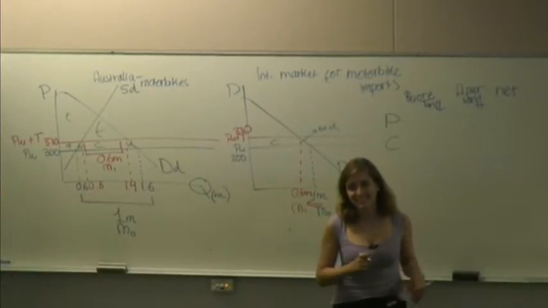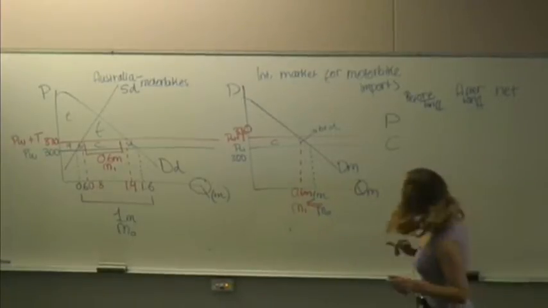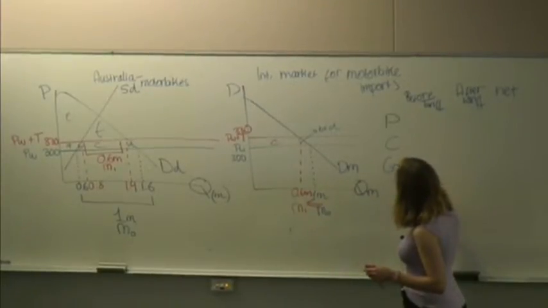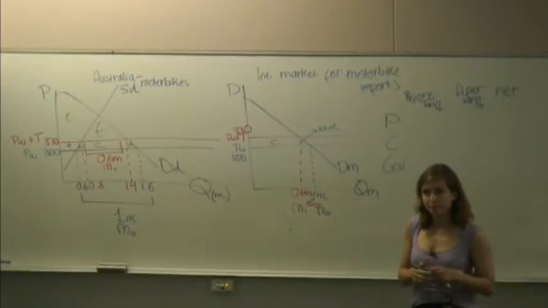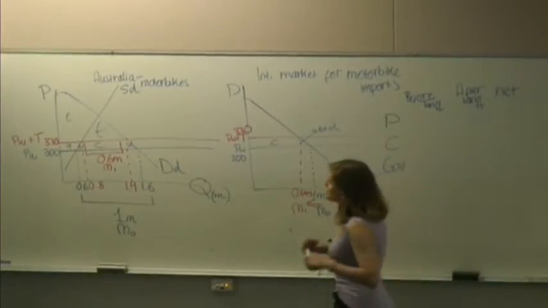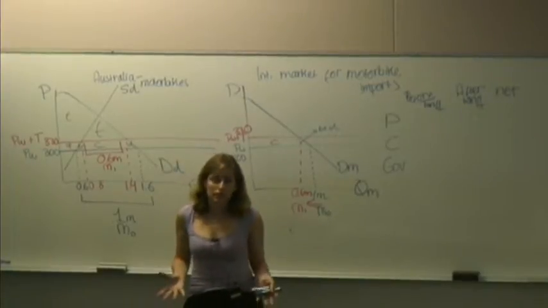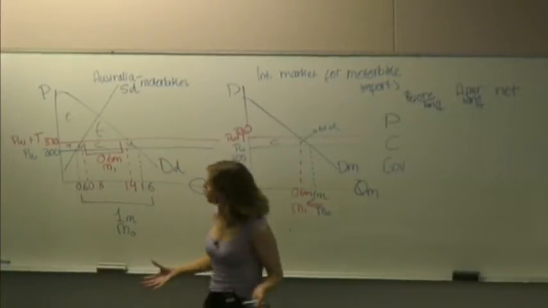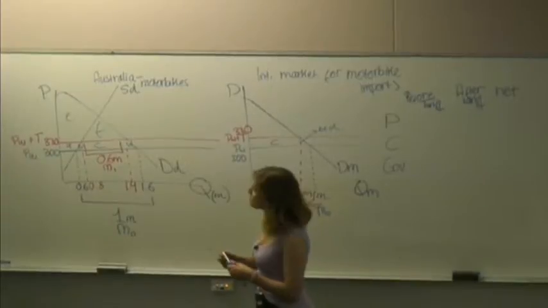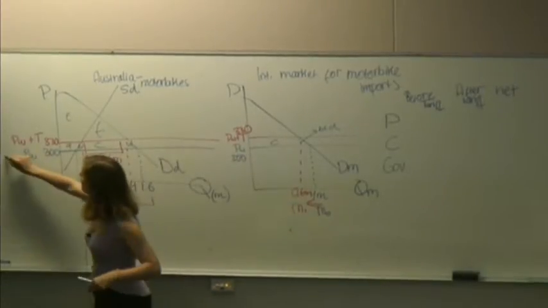Who do you think collects the tax? It's the government, of course. So the government is the third player in this equation. So how is welfare distributed? Well, before we do the analysis, let's think about it logically. It's really a logical question. What's happening to the price domestically of motorbikes? The price is going up.